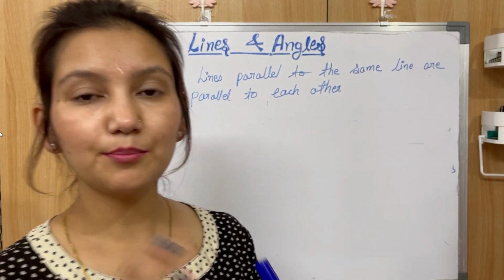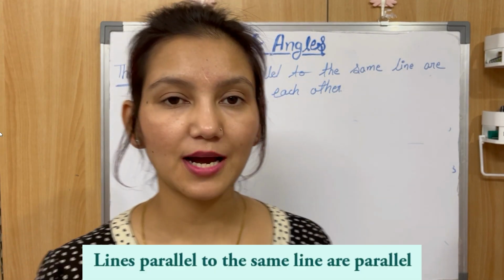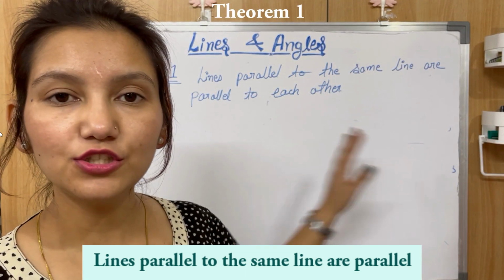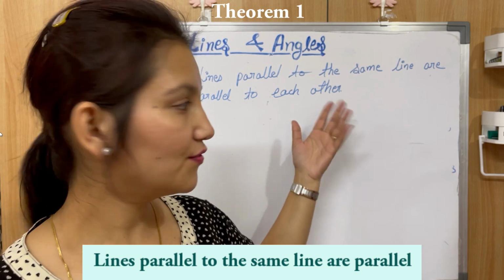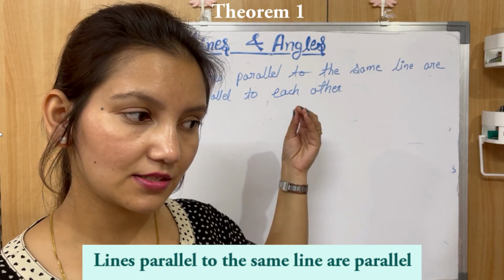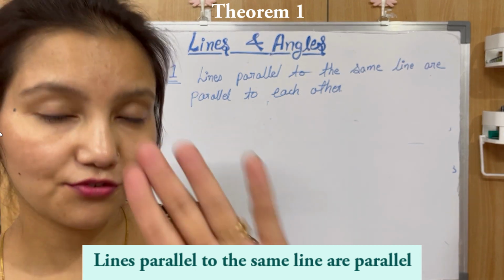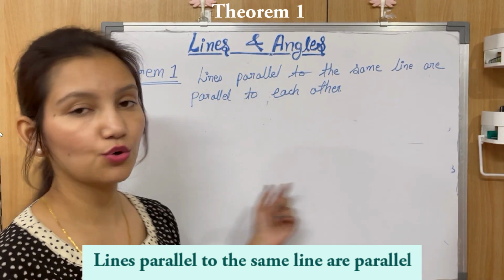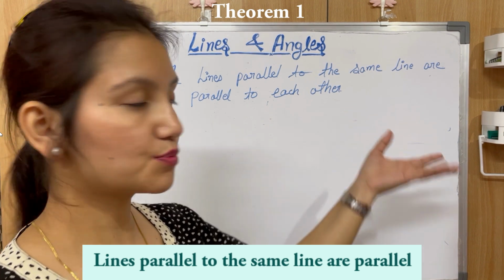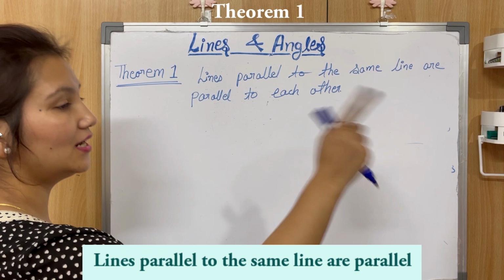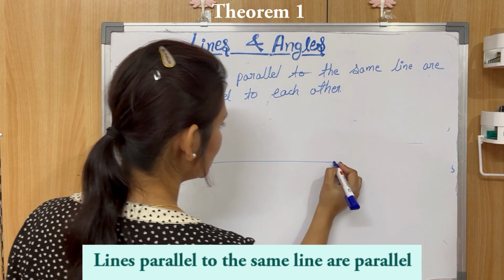So this is the first major theorem of the chapter, and this is: lines parallel to the same line are parallel to each other. If you go with NCERT, then this is theorem 6.6 in NCERT, and for us this is our first major theorem, and we'll show its proof. So let's see what it says.